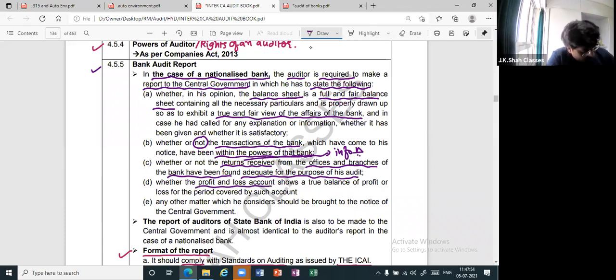Whether the profit and loss shows a true balance of profit or loss for the period covered. And any other matter which he considers, obviously a matter of auditor's professional judgment. The first four are necessary, the fifth one is optional, to be brought to the notice of the central government.